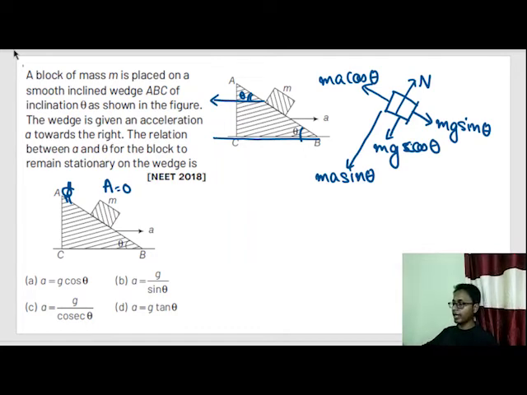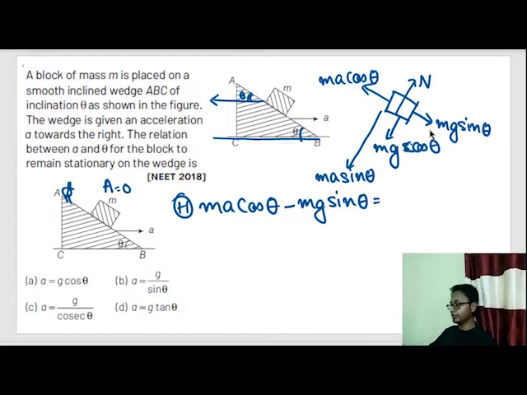Now, according to this observer, this is our free body diagram. Now let's draw out the equation in the horizontal, or parallel to the inclined component. So let's say parallel to the incline is named as horizontal. So our horizontal equation would be Ma cos theta minus mg sin theta equals 0. Why? Because this observer is seeing this block of mass m moving with 0 acceleration,